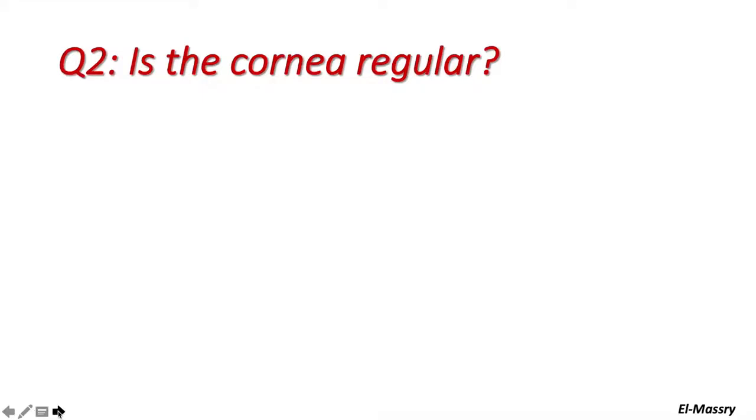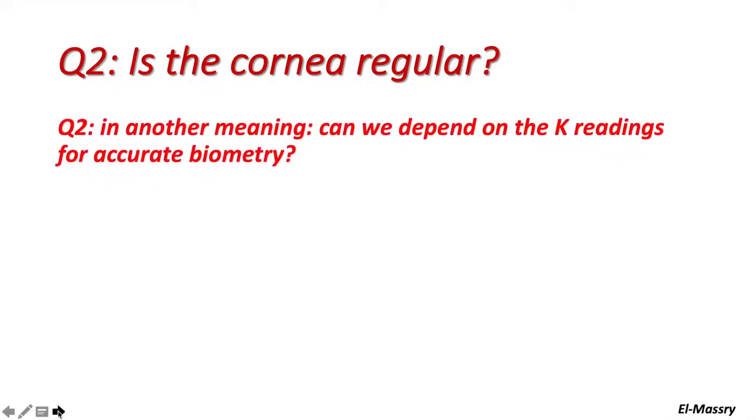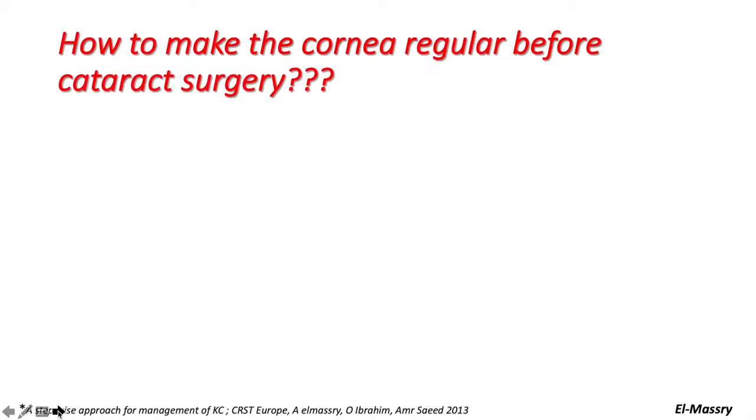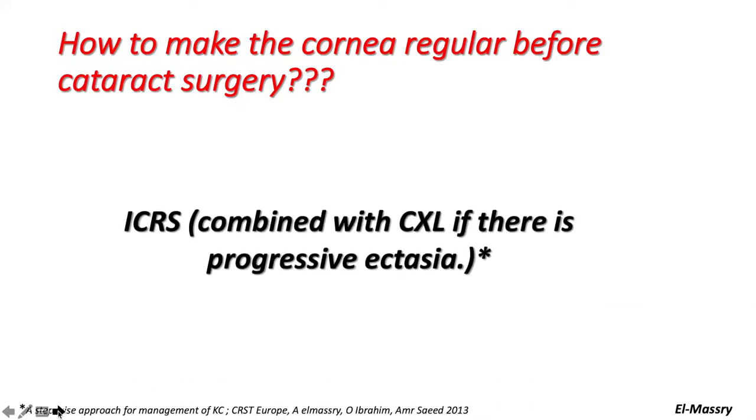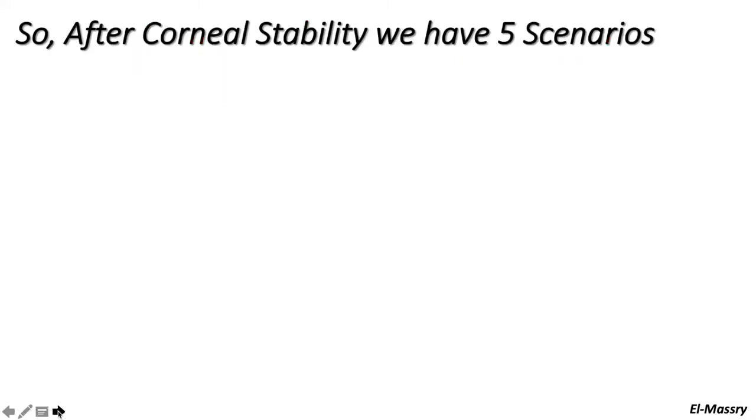The second question: is the cornea regular or not regular? In another meaning, can we depend on these K readings for accurate biometry or not? How to make the cornea regular before cataract surgery? Simply intracorneal ring segments, combined with cross-linking if there is progressive ectasia. The aim of the rings is to regulate an irregular cornea.